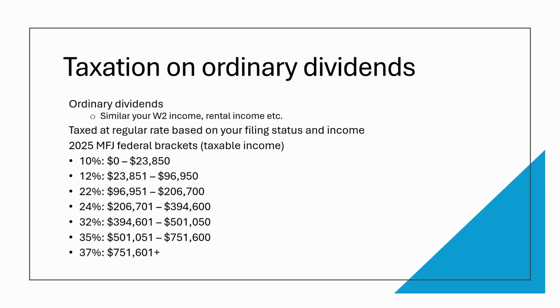As you can see in the table, the tax rate ranges from 10% all the way up to 37%, depending on the total taxable income. These tax rates are much higher than what we saw for qualified dividends. As you will see in the rest of the slides, tax law incentivizes long-term holding. There are more tax benefits in doing long-term investments versus short-term investments.